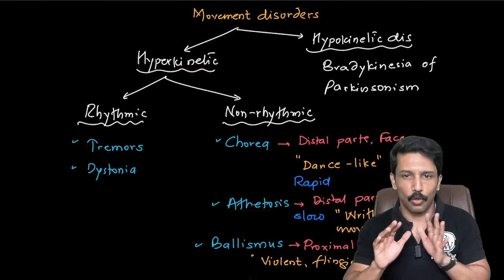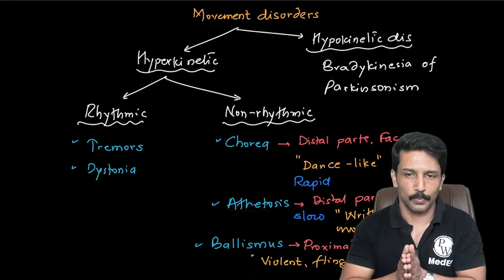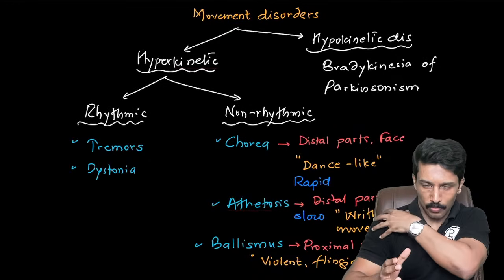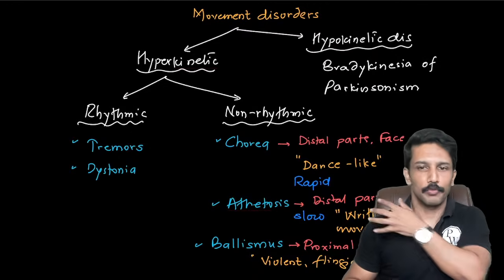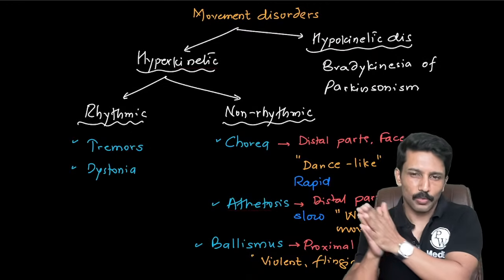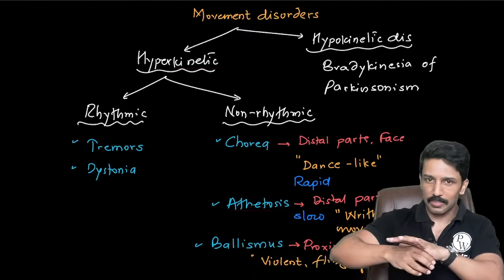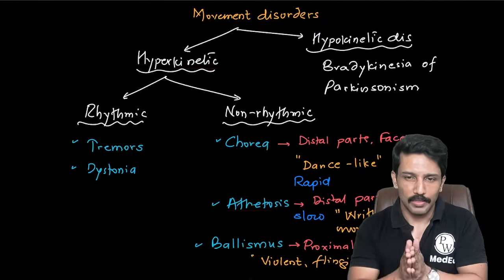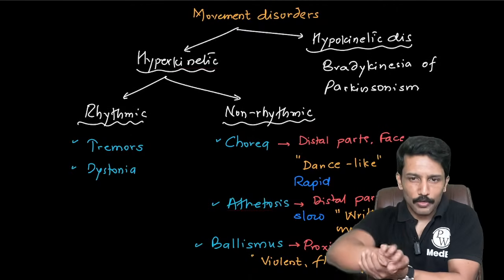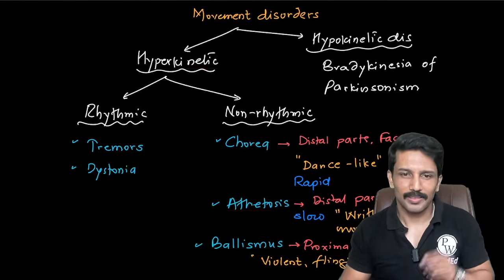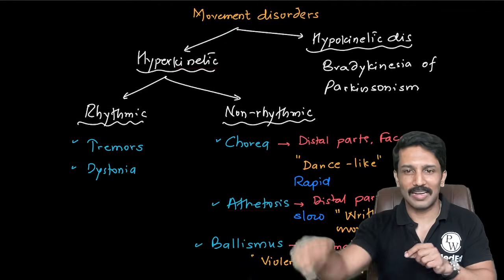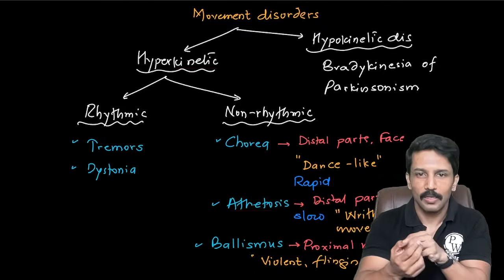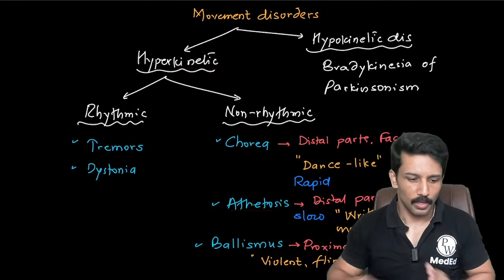So whenever you get a non-rhythmic movement disorder video, the first thing you should see is whether the main driver of the movements is proximal muscles or distal. If you see they are proximal muscles, probably the question is about Ballismus. But if it is distal muscles, then it is going to be chorea or athetosis. Then you should see whether the movements are kind of twisting movements and are slow. In that case, it is athetosis. But if the movements are rapid and they appear to flow from one joint to the next, kind of dance-like, then it is going to be chorea.